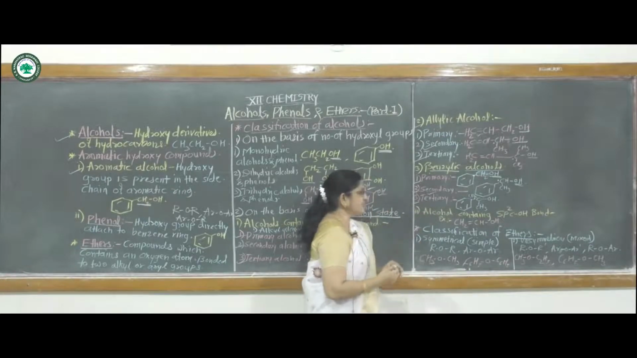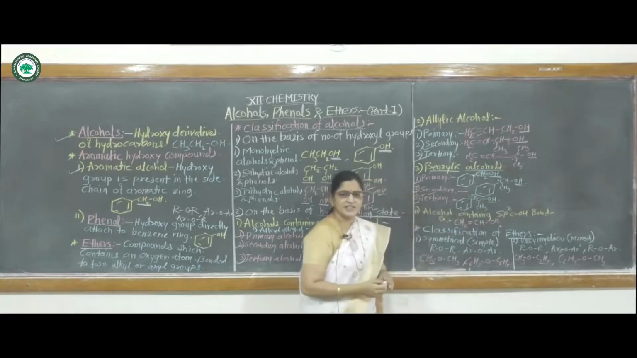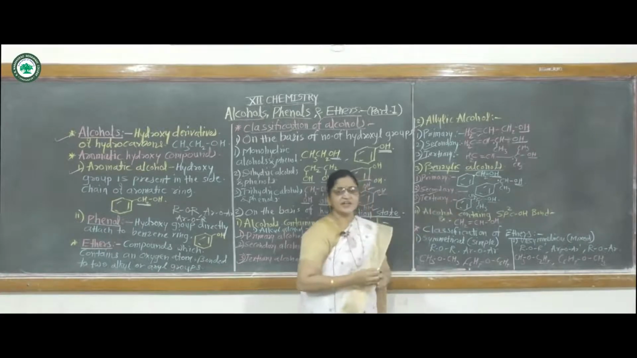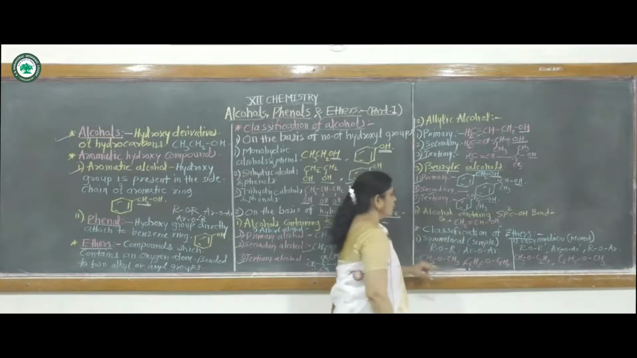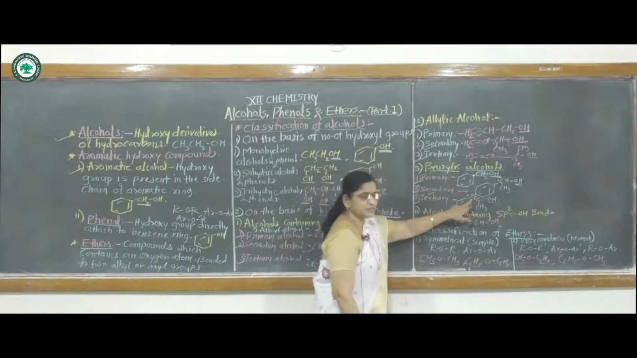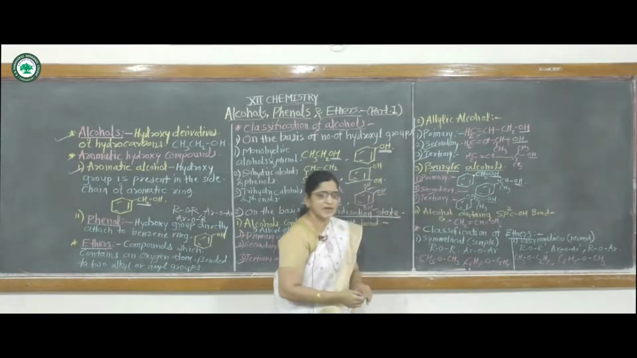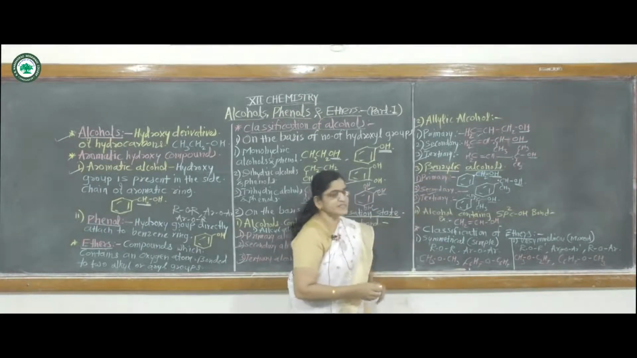Then the third one, tertiary alcohol. In this also the OH group is attached to an sp3 hybridized carbon atom, but it is attached to another two carbon atoms: two carbon atoms of CH3 groups and one carbon atom of this benzene nucleus. Hence this hydroxy group, as it is attached to a tertiary carbon atom, is called a tertiary alcohol of this benzylic alcohol.